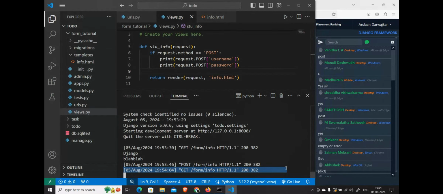Okay, got it? Now you guys implement it for yourself. And tomorrow we will start with the create operation in the project which we are doing, the task manager. We are going to create one form and there we are going to submit some data. Now you guys implement this post request. It is very simple.